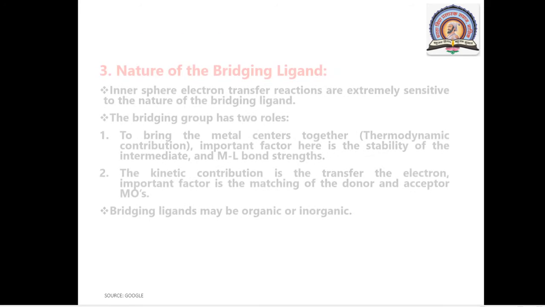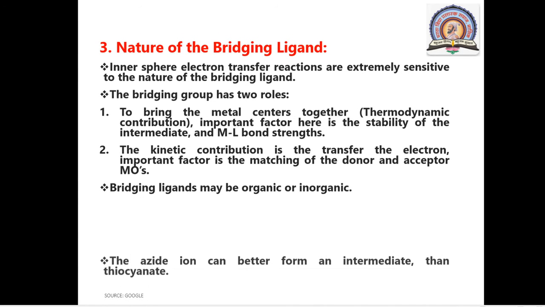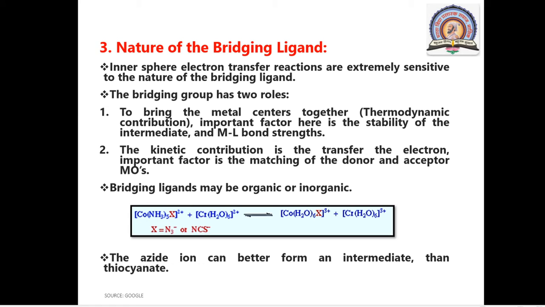Let's move towards the third factor, the nature of the bridging ligand. As we know, in the inner sphere mechanism, electron transfer takes place through a bridging ligand. So obviously the nature of the bridging ligand is very important. If we consider bridging ligands like Cl-, halogens, OH-, and then azide or conjugated bridging ligands, then the rate is higher with conjugated ligands in the inner sphere mechanism.